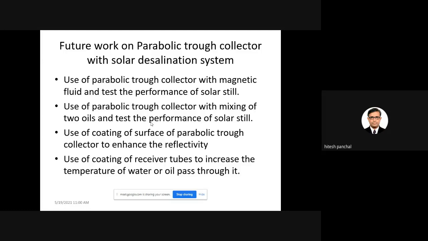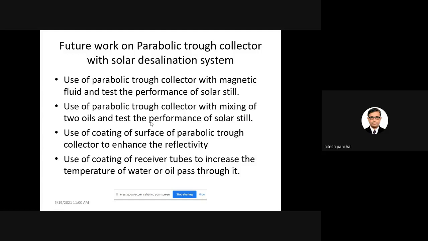The magnetic fluid has a peculiar property to enhance the distillate output. This kind of fluid can also be used as oil, and you can supply it through the parabolic trough collector and test the performance.